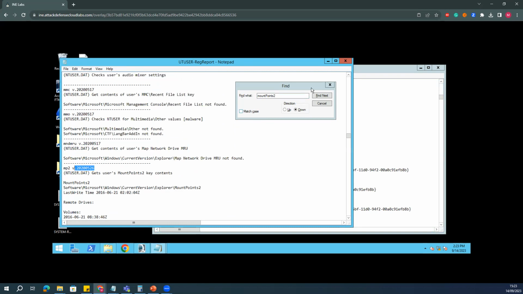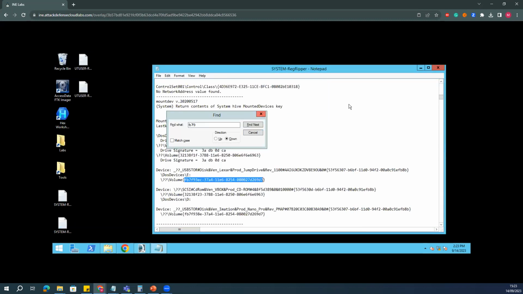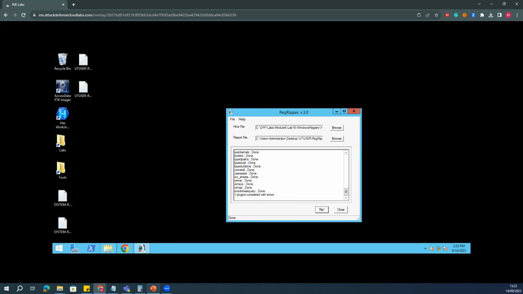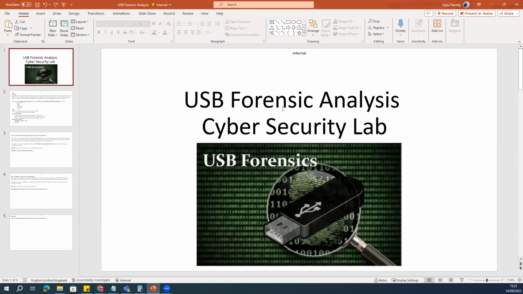Yeah, so this is all I wanted to show, how you can easily identify that, how you can easily do the USB forensic analysis using an open standard tool you can download from anywhere on google.com.